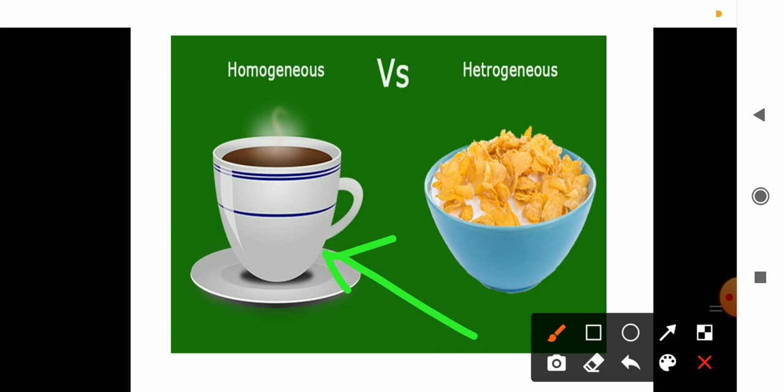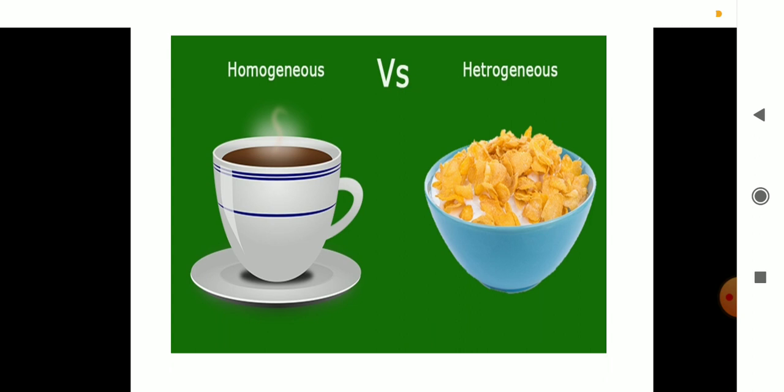But in the coffee, all the components are in the same physical state. There are no distinguishable particles. That is why it's called a homogeneous mixture. Is it clear, students? When the components of a mixture are in the same physical state, then the mixture is called a homogeneous mixture. What is called a homogeneous mixture? When the components of a mixture are in the same physical state. Is it clear? Do you have any doubt?